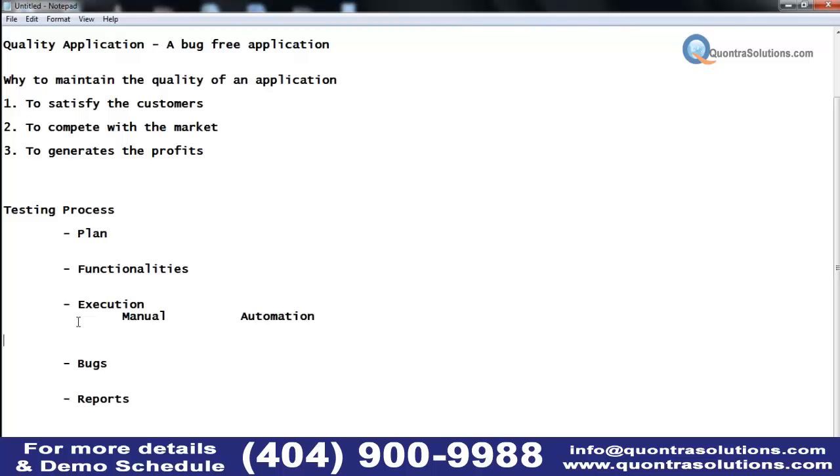along with the new functionalities that I have introduced, I have to test the old functionalities also, because as part of the enhancements, the existing functionalities may get affected. At that time, I have to test the old functionalities one more time. They were already tested, and now I'm testing them a second time, maybe a third time. In that case, the new functionalities I will test manually.